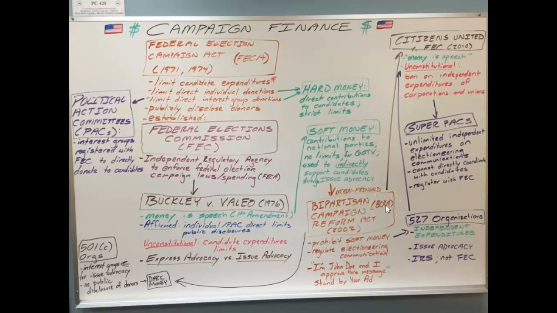And this is the second law that you're going to need to know. It was done in 2002, and it basically does three things. Number one, it raises those limits from FECA for individuals from $1,000 to $2,000, and then makes that $2,000 go up $100 every other year.